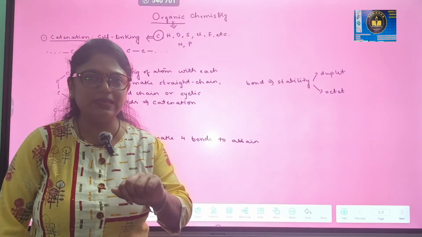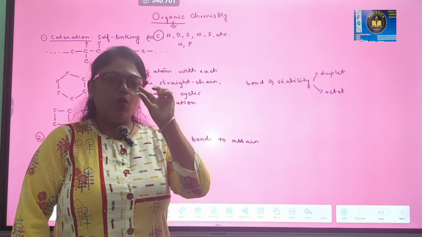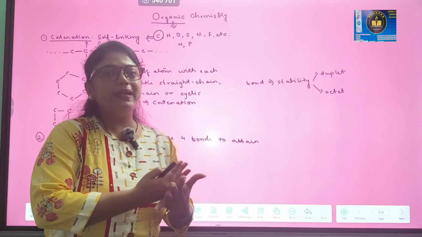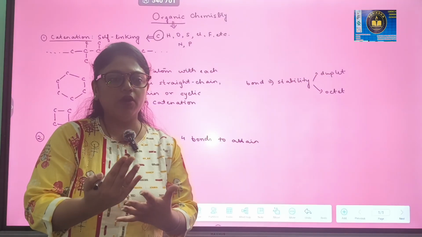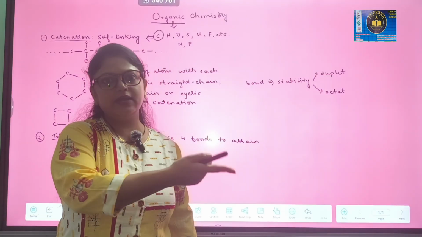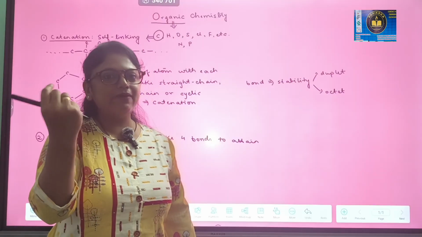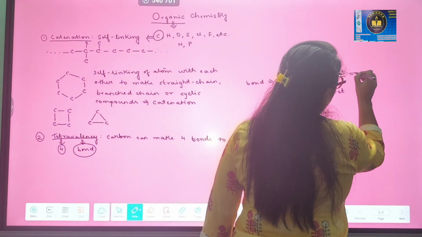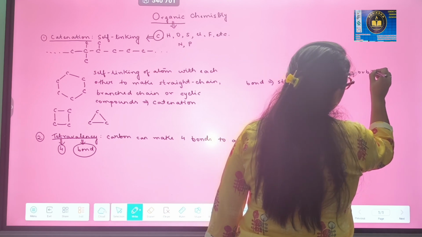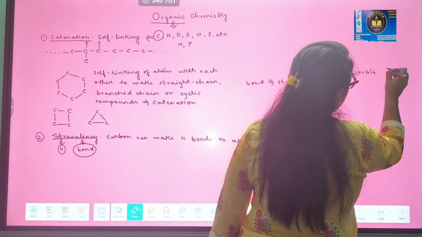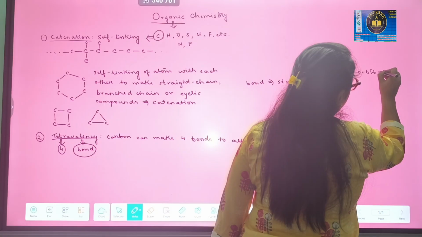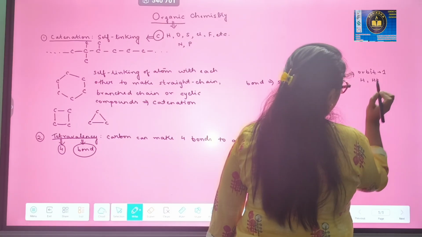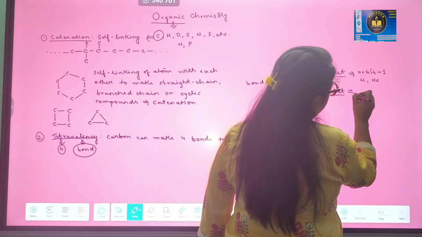Duplet stability means in the first shell only 2 electrons will be there, okay, and duplet stability is also for 2 atoms only, that is hydrogen and helium, because they have only one shell. So duplet is for orbit number 1, that is hydrogen and helium. Octet is for others.